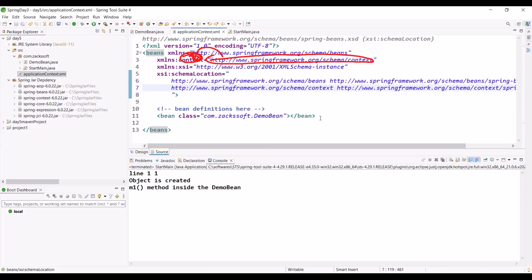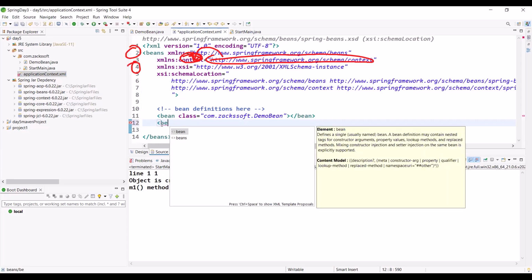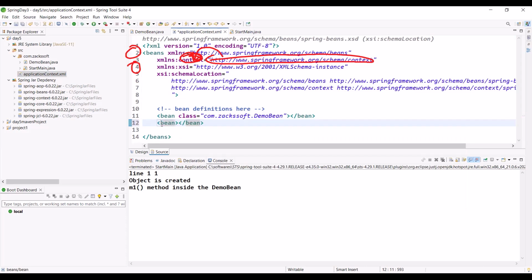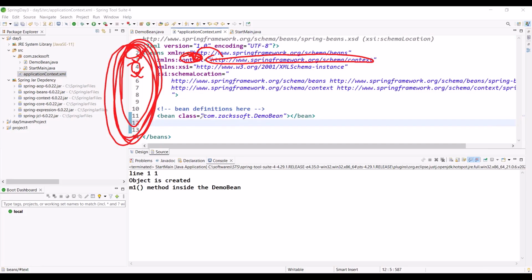If you write this, maybe you will get multiple errors. I repeat again, you will see multiple errors, some red marks here. But if you find auto suggestion, then there are no issues. Ignore the errors, like for bean, I am getting the auto suggestion, right? I can write class and get auto suggestion, then everything is fine. Ignore all the red marks, there is no issue. You can type. If you find auto suggestion, then everything is fine.